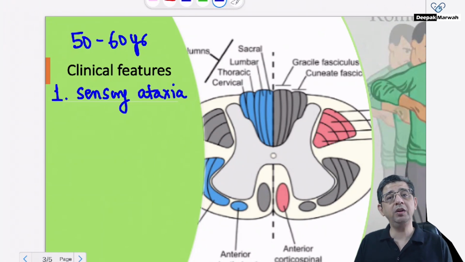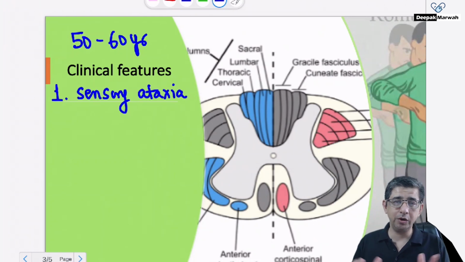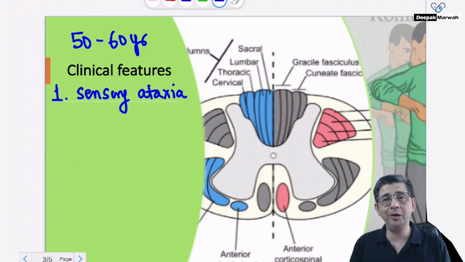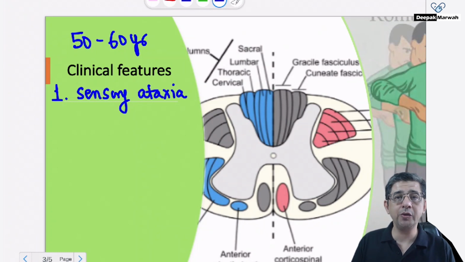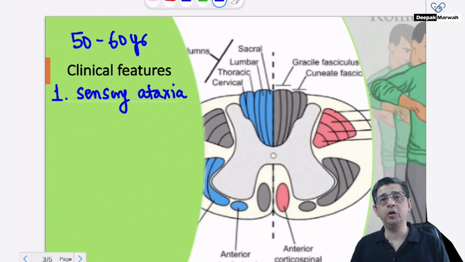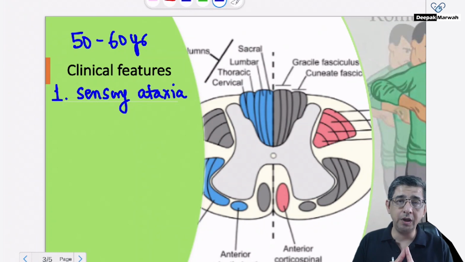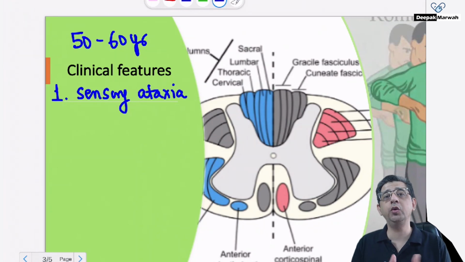Now, please remember that he might actually mention Romberg sign or Romberg test in this condition. You can imagine yourself in a Titanic pose, arms spread apart with your feet slightly apart and you're standing. And if I ask you to close your eyes, you are not going to fall because your spinal cord, the dorsal column, is relaying information of your joint position to your brain.